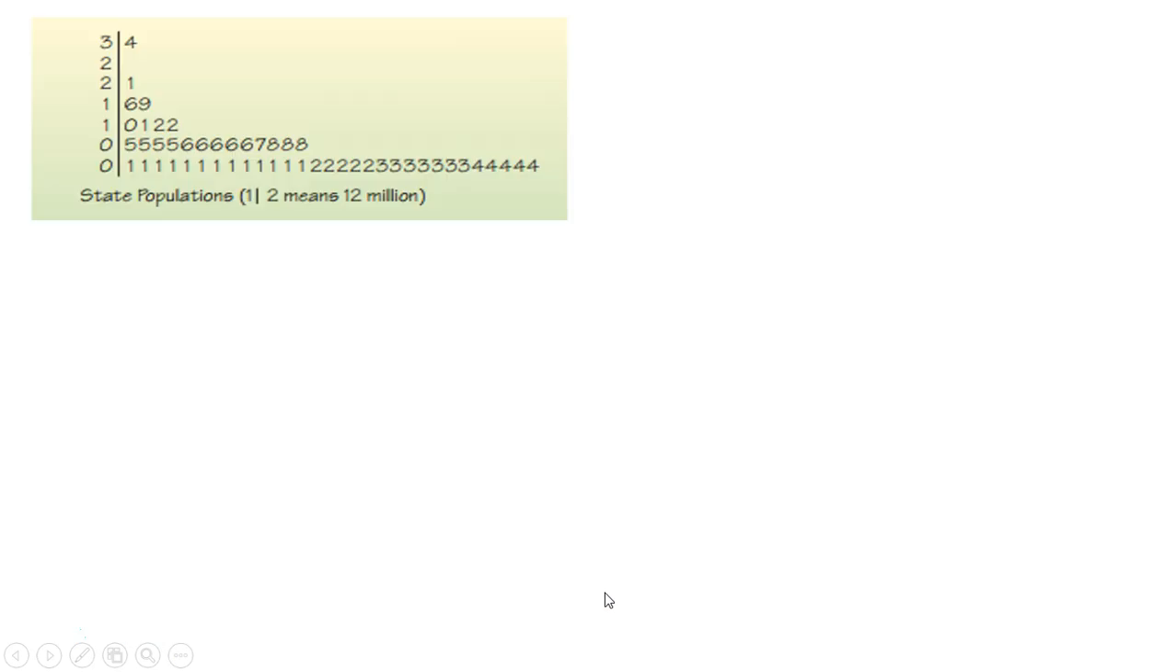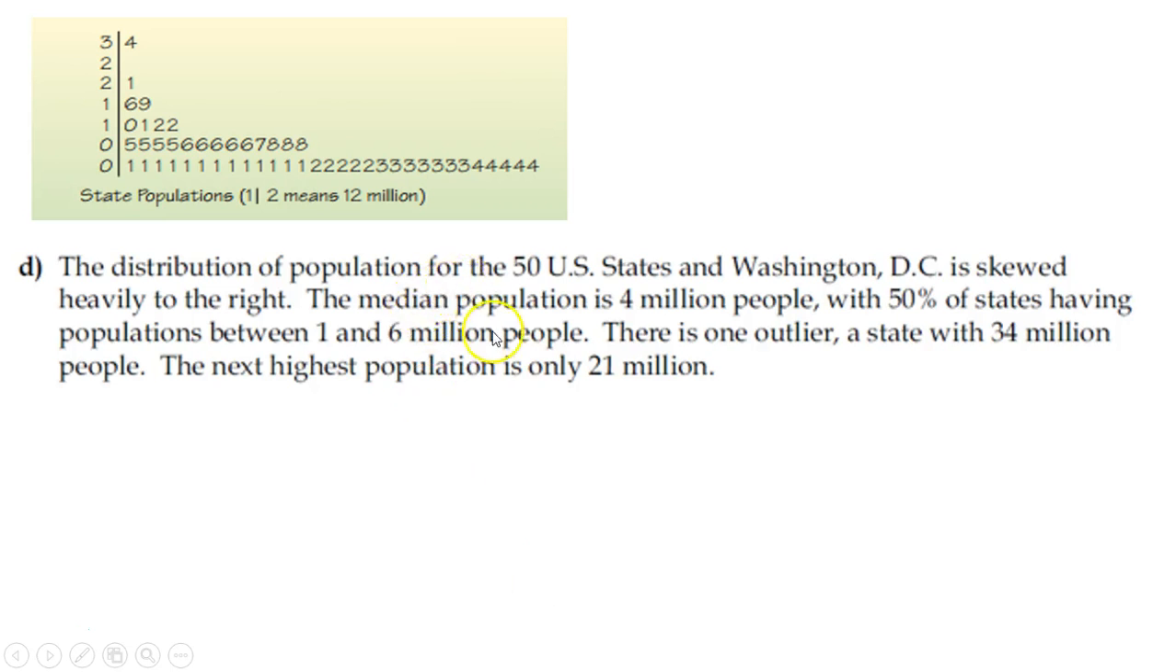And then, part D, write a few sentences describing the distribution. You've got to get used to doing that. The distribution of the 50 U.S. states and Washington, D.C. is skewed to the right. The median population is 4 million, with 50% of the states having populations between 1 and 6, because that's your quartile range. And because you know it's skewed, you're going to decide which value to use.